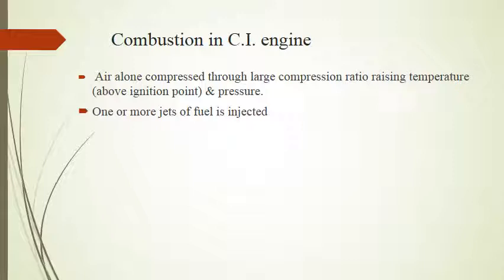Now the fuel droplets that are injected into the combustion chamber of a CI engine are not distributed uniformly throughout the combustion chamber. So the fuel air mixture formed in the combustion chamber is heterogeneous.